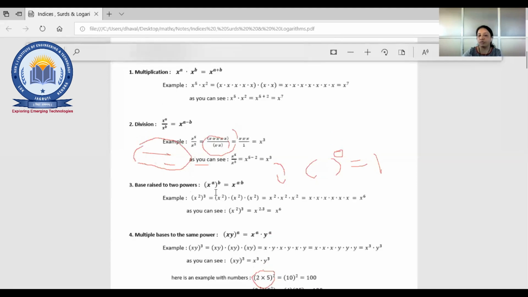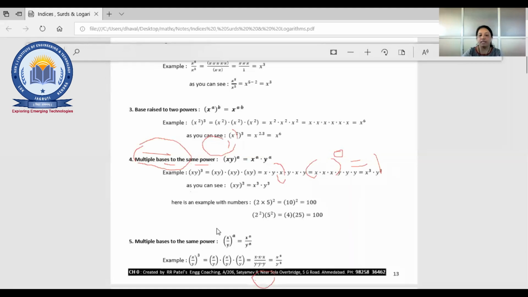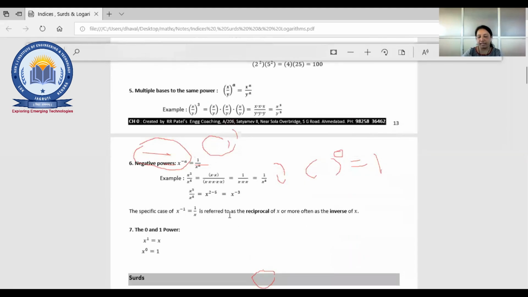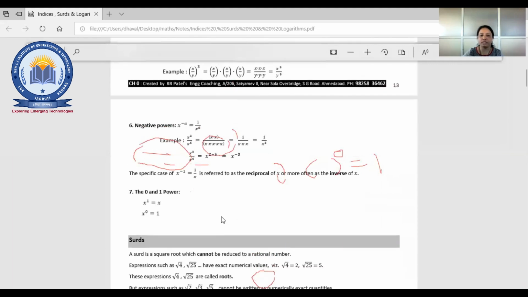If 2 powers are there, then multiplication, we can write the power separately, right? Same for negative power and power 0 and 1. So this is all about indices. When you solve examples in mathematics 1, at that time all these rules are useful, right?